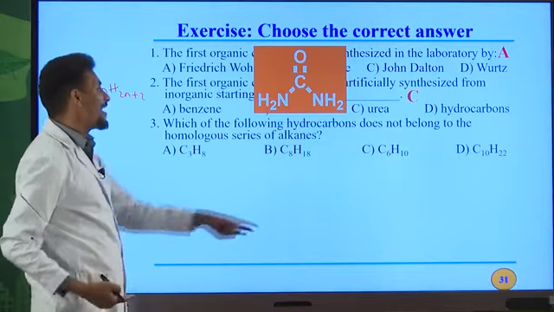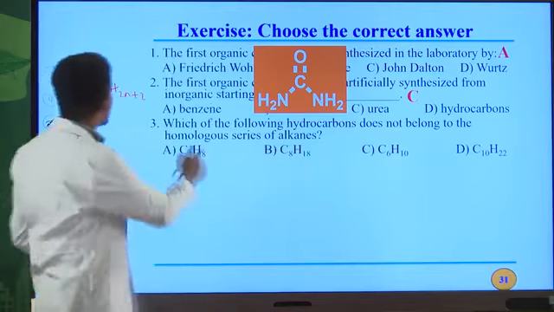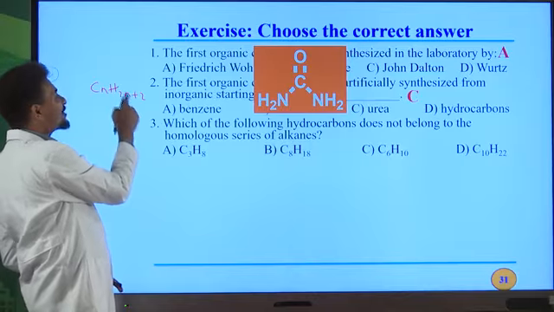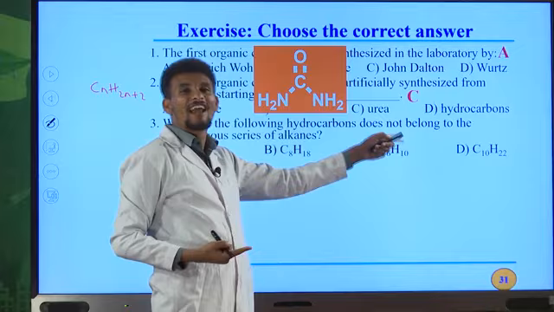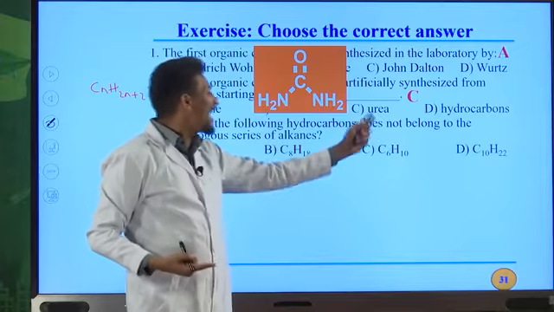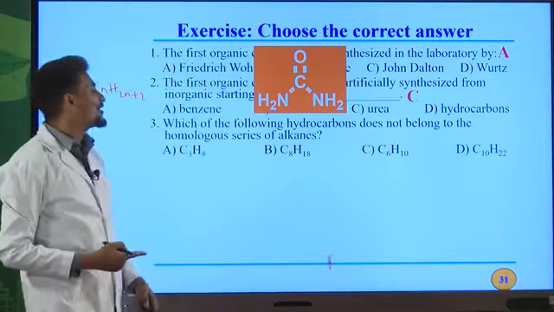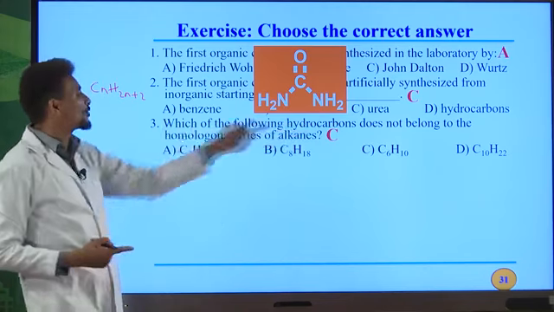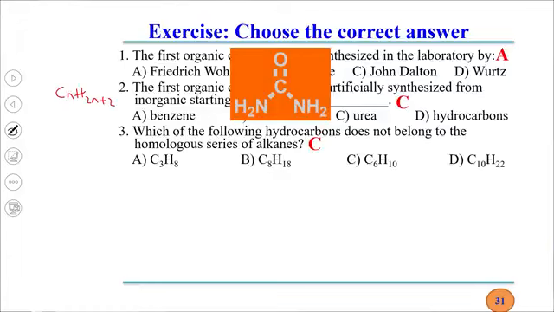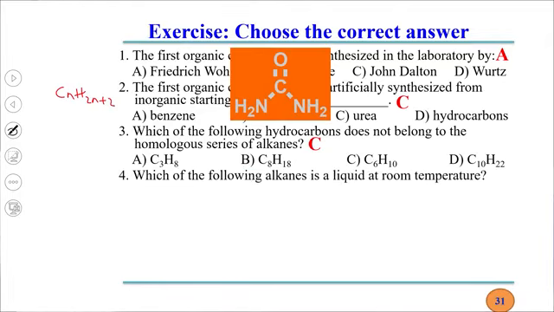So this is also an alkane. C6H10: 2 times 6 is 12, plus 2 is 14. It must be 14, but here it is H10. Therefore, this one does not belong to the homologous series of alkane. But the last one, C10: 10 times 2 is 20, plus 2 is 22. So C10H22 is decane. This also belongs to the homologous series of alkane.